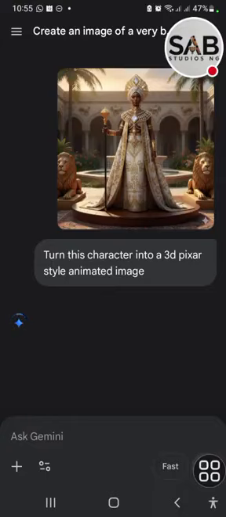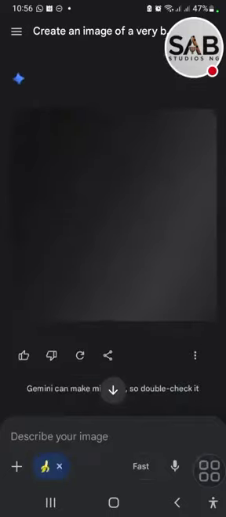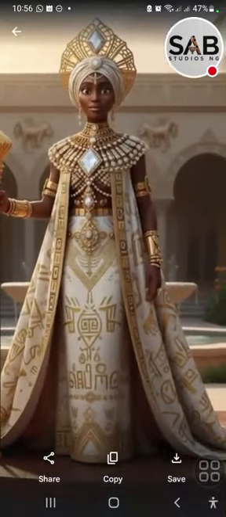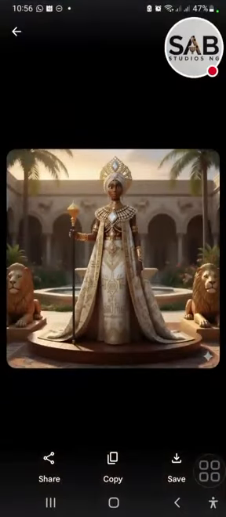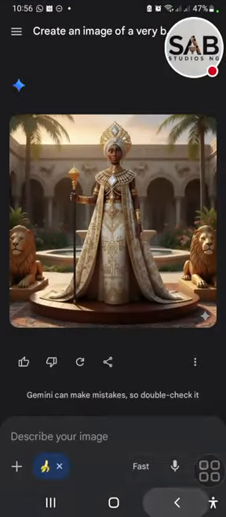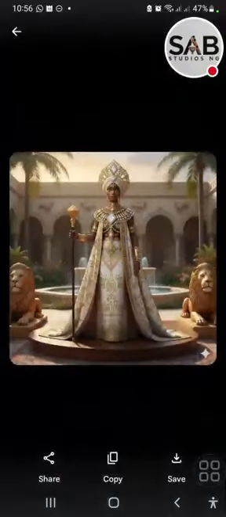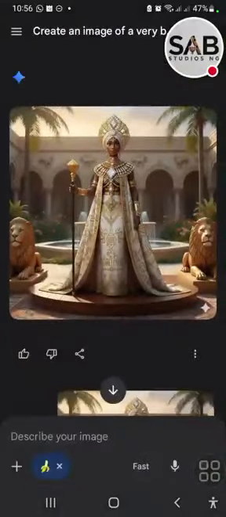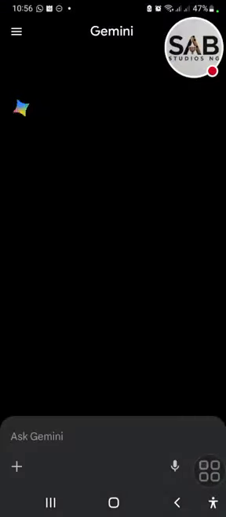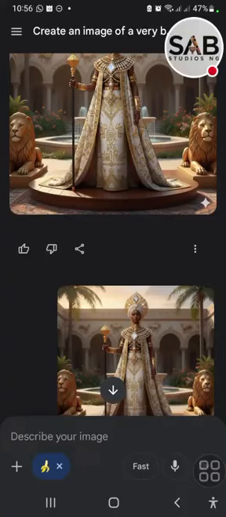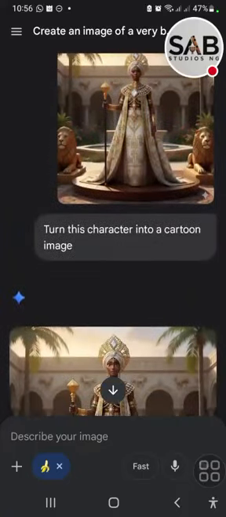Let's see what this looks like at the end of the day. The same character. You see that Gemini is still doing the same thing. It still looks like the cartoon that it gave us before. Can you see this? It still looks the same. Basically, when you're talking about cartoon, you're talking about 2D. 2D is like the ones you read on paper. Remember all those comic books and the rest? That's what 2D really looks like.